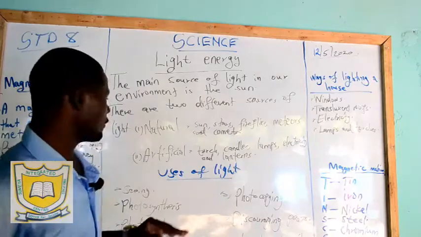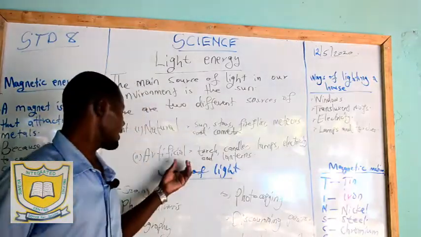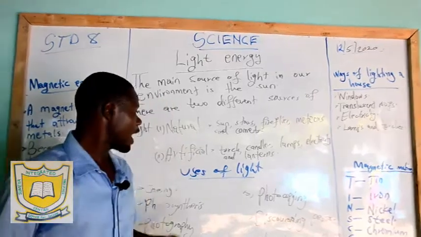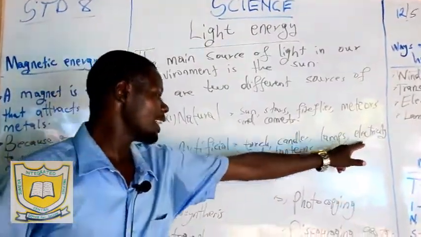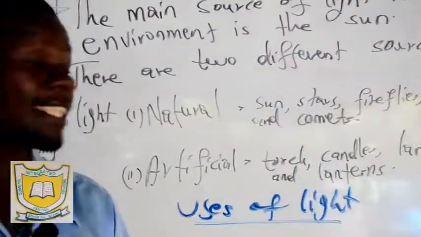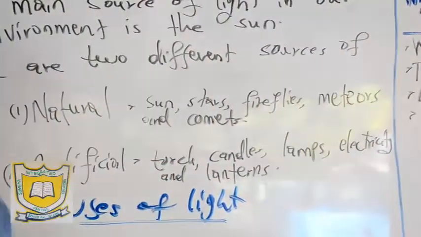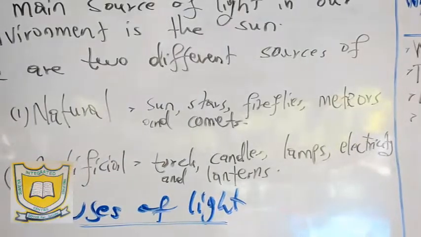Number 2, we have artificial sources of light, which I said are created by human beings, and they are the torch, the candles, the lamps, electricity, and the lanterns. These are the artificial sources of light. Those are now the 2 types of sources of light.